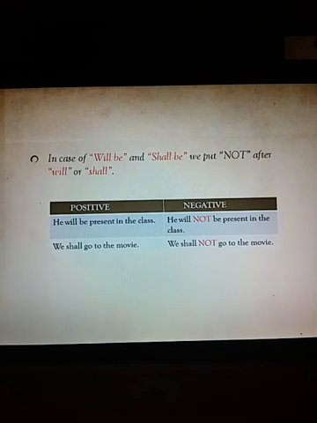Okay. He will be present in the class. He will not be present in the class. Not like this, he will be not. This is wrong. He will not be present in the class. We shall go to the movie. We shall not go to the movie. Not like this, we shall go not to the movie. Does it look nice? No, no.